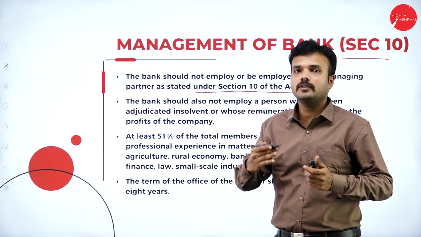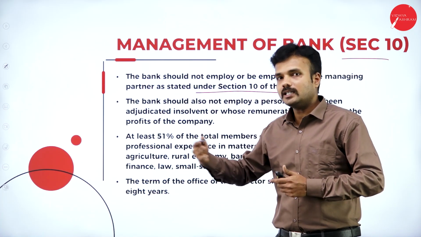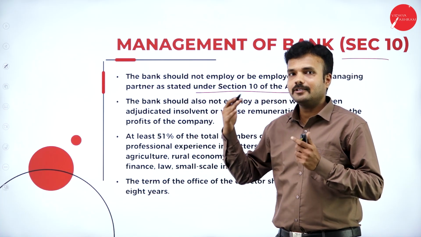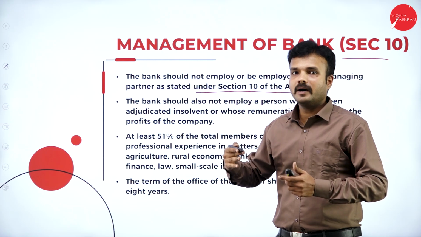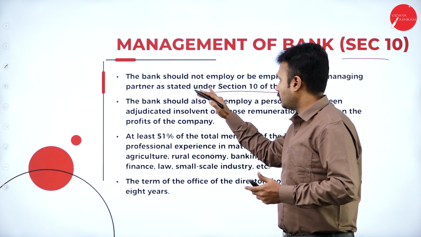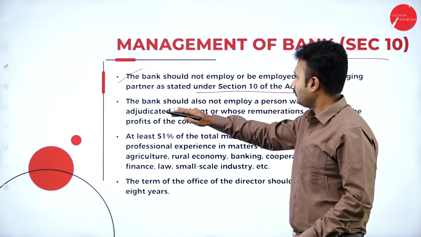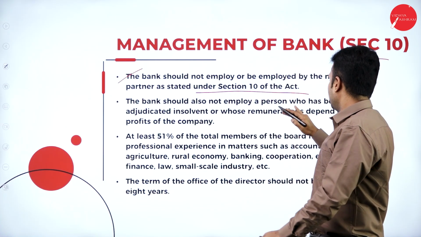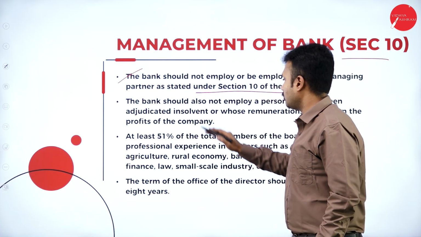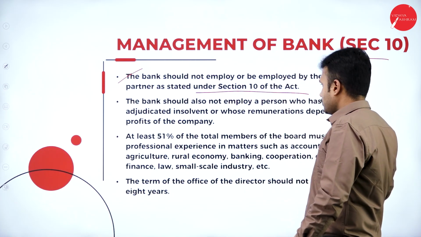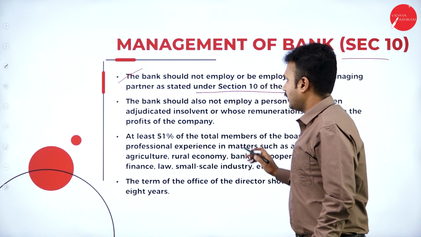Meaning it is not going to give a job opportunity on a contract basis, right? So it is going to hire a person permanently based on their skills and knowledge, based on certain criteria. And also the bank should not employ a person who has been adjudged insolvent or whose remuneration depends on the profits of the company.